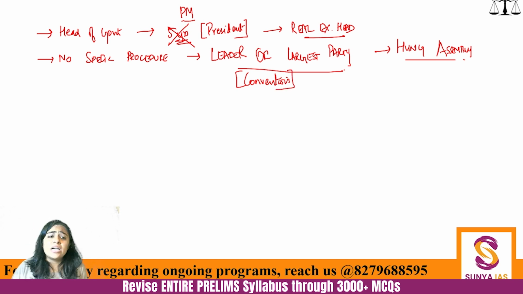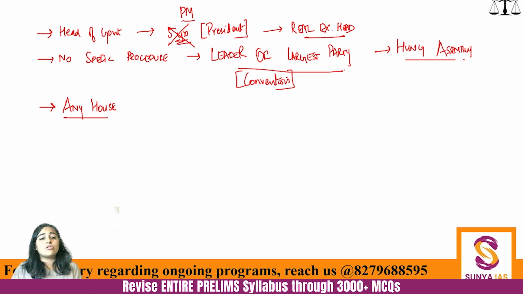This has come to be a part of convention. Now, another thing, the Prime Minister can be from any house of the parliament. Can be from Lok Sabha, can be from Rajya Sabha. Most of our Prime Ministers have been from Lok Sabha, but there have been very important people like Indira Gandhi herself, like Manmohan Singh himself, who have been from Rajya Sabha.